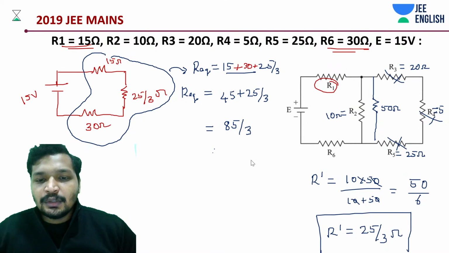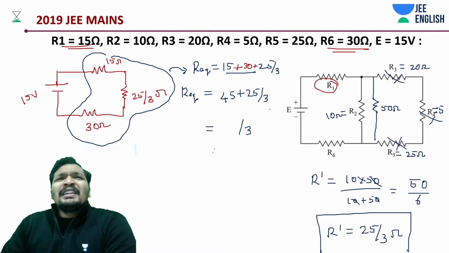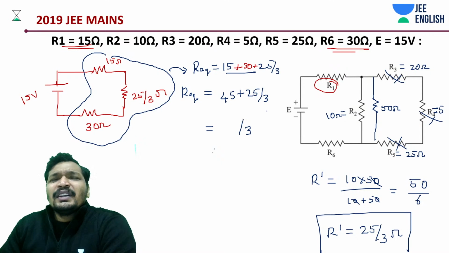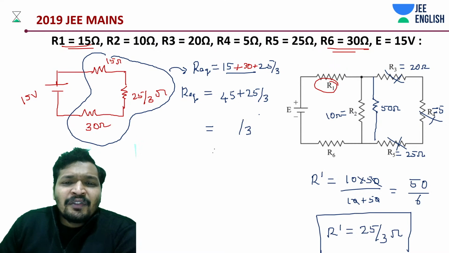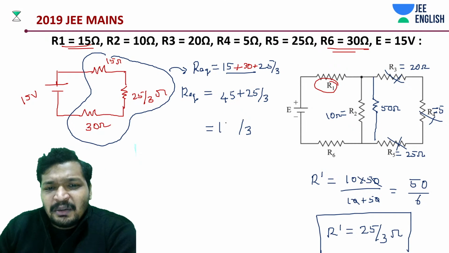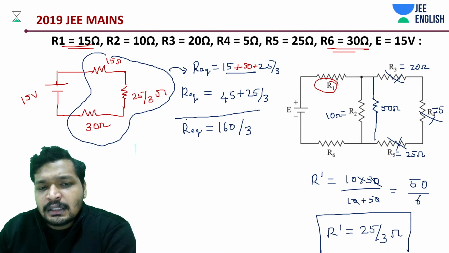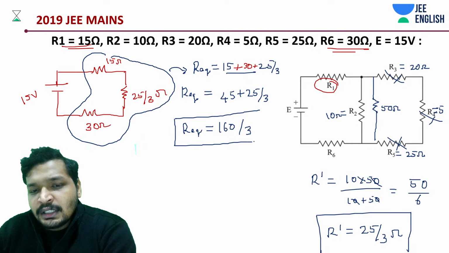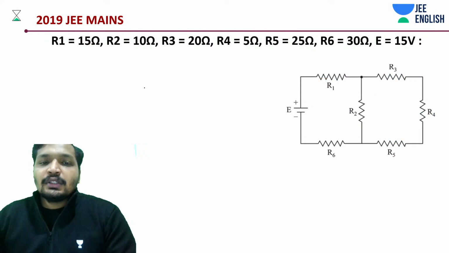And how much is this going to be? 45 into 3, 135. 135 plus 25, 160 by 3, near about 50. A small mistake can mislead things. That's why I'm being very cautious. I do a cross check in such questions because this is a cakewalk question. You don't want to miss out on this question.